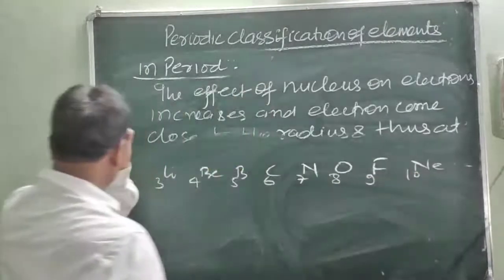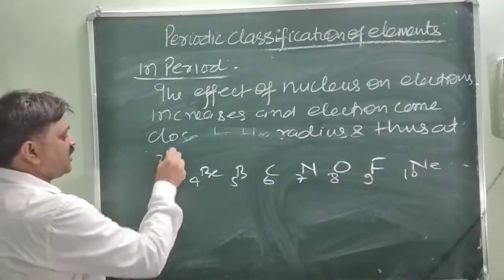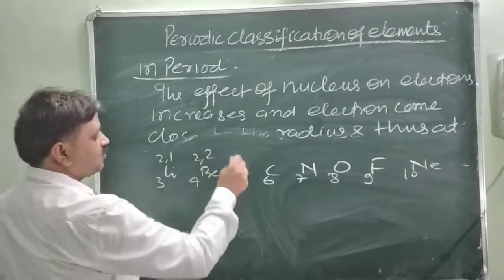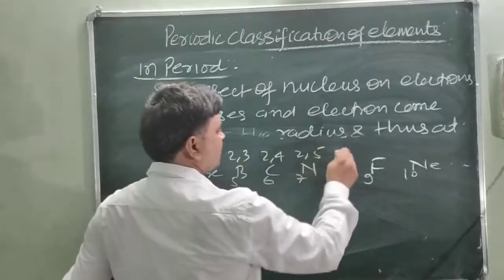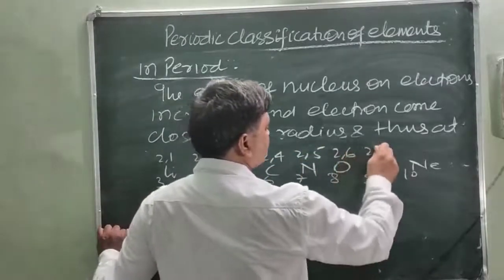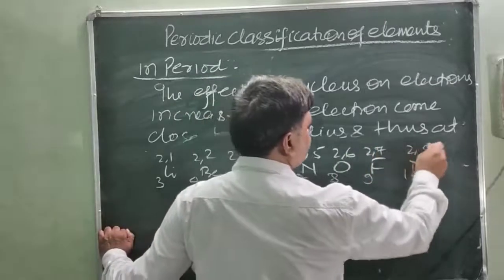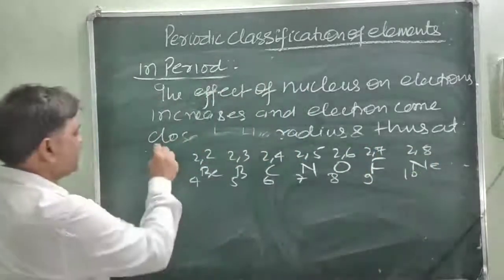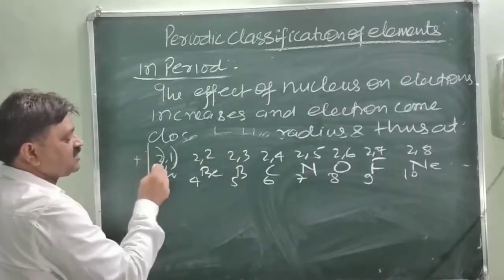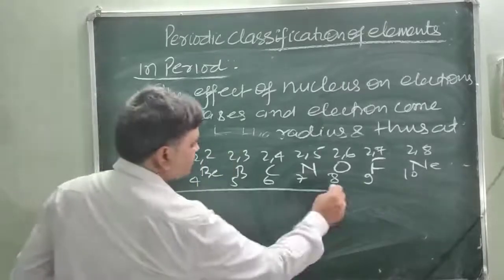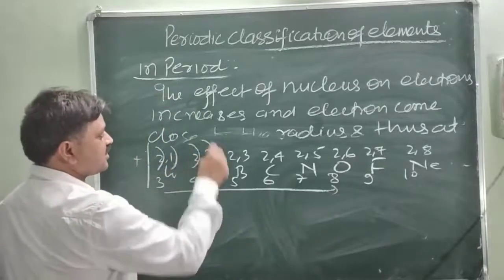When you write the electronic configuration, this is 2,1; 2,2; 2,3; 2,4; 2,5; 2,6; 2,7 and 2,8. So you will see only two shells are possible when moving from left to right across the period. There is no increase in the number of shells,